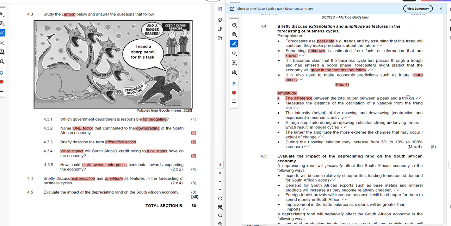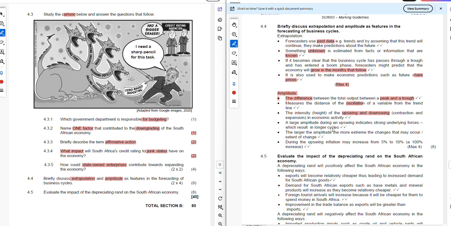It also measures the distance of the oscillation of the variable from the trend line, the intensity or height of the upswings and downswings, the contraction and expansion in economic activity. So here we're looking at upswings and downswings, here at peak and trough, and here at oscillation.